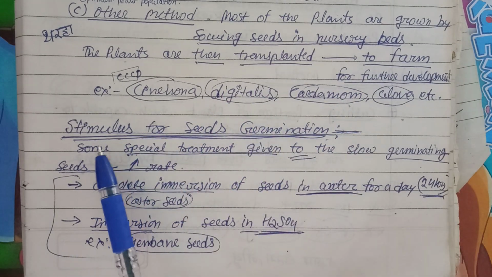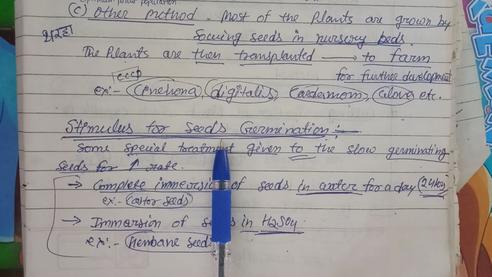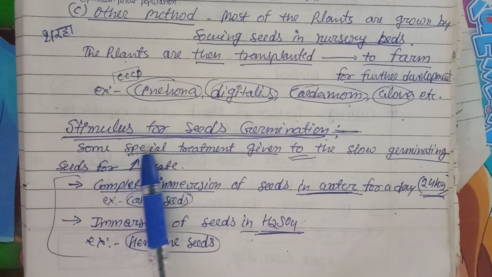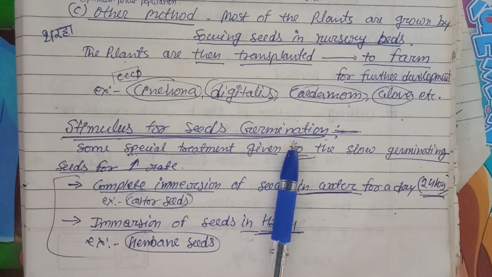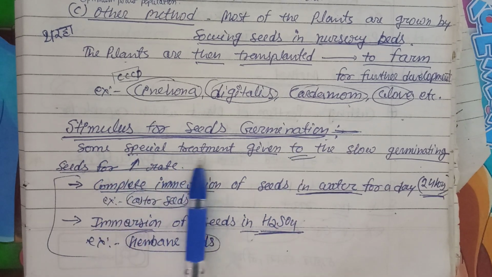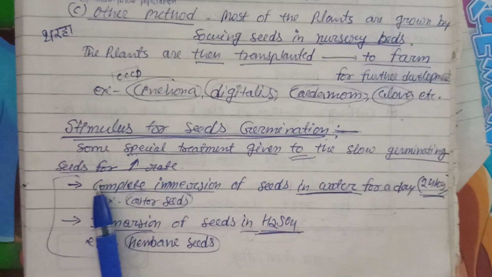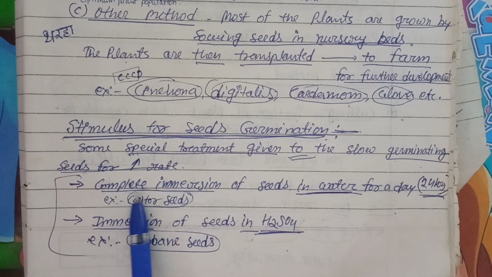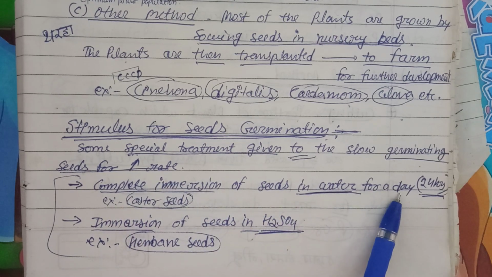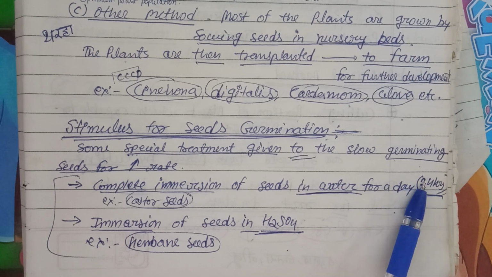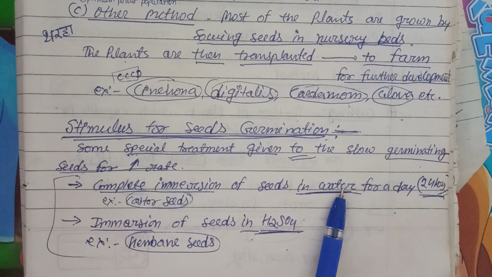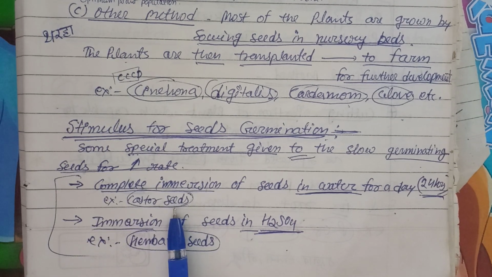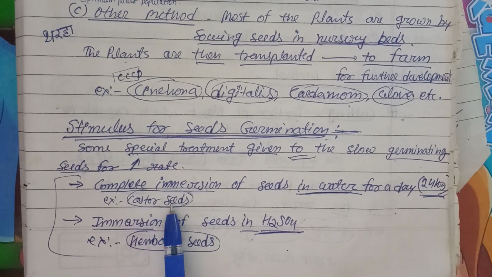There are a few things we need to take care of about seed when we go for seed propagation, the sexual method of cultivation. For the stimulus for seed germination, we give pre-treatment, some special treatment to slow germinating seeds to increase the rate of germination. For example, complete immersion of seeds in water for a day, maybe 24 hours. We have to dip them in water. Seeds like castor seeds we cannot sow directly. We have to treat them, this treatment is important.